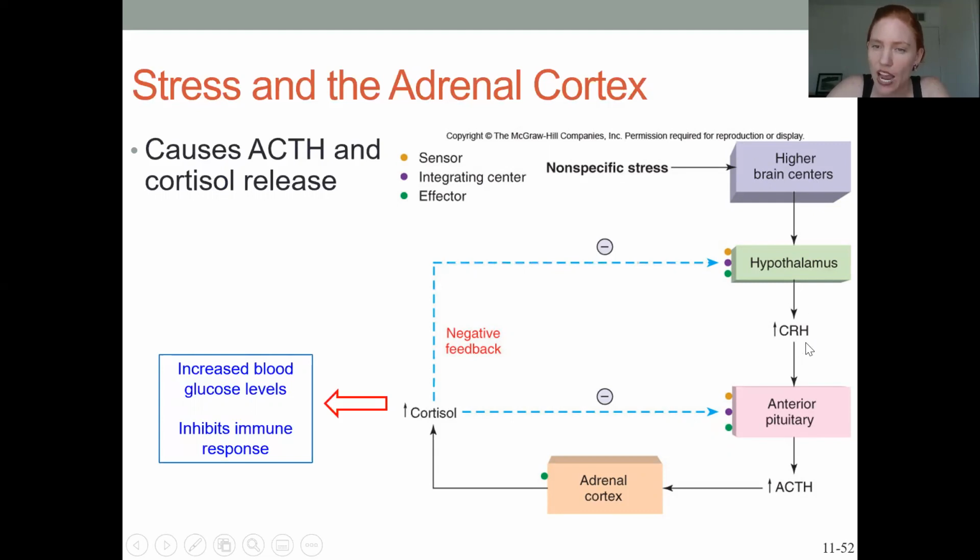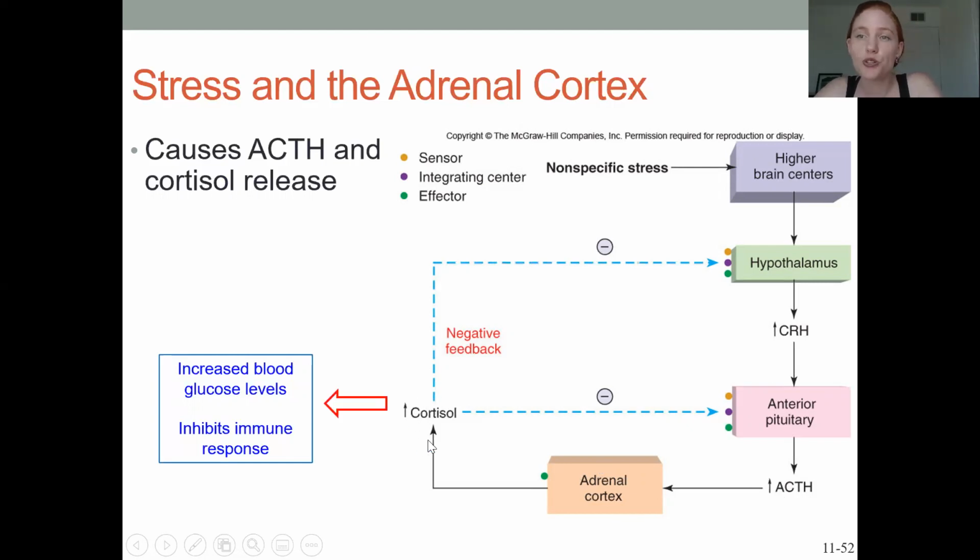Remember, when you see RH, that means it comes from the hypothalamus. The anterior pituitary then secretes adrenocorticotropic hormone, that travels around until it reaches the adrenal cortex, and it causes the adrenal cortex to release cortisol.